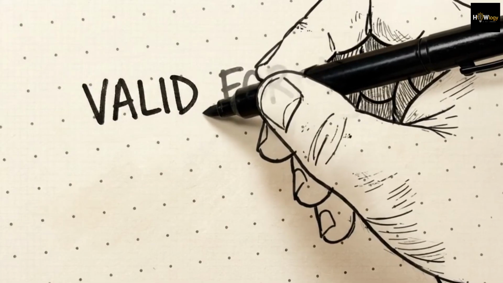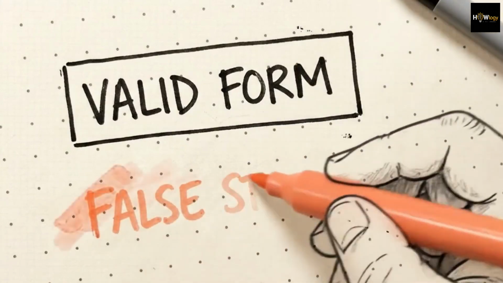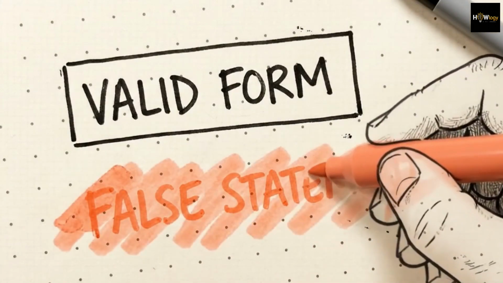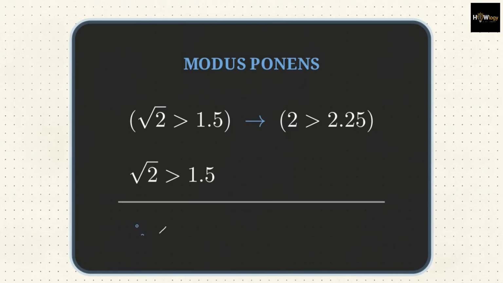However, validity has a strict limit. It only measures the strength of the connection between statements, not the truth of the statements themselves. Consider this deduction. If the square root of 2 is greater than 3/2, then 2 is greater than 9/4. We state as our second premise that the square root of 2 is greater than 3/2. Therefore, 2 is greater than 9/4.